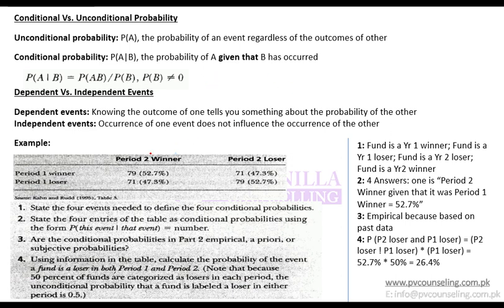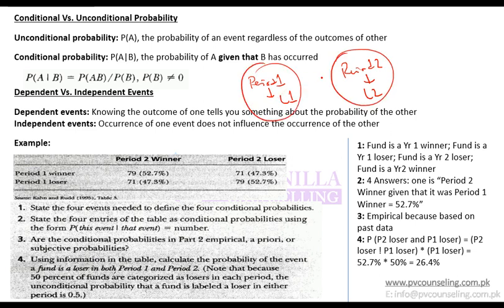Yes, so L1, because L1 is the first period. Period 1 loss is L1. Then period 2 loss is L2. So period 2 would come in after period 1. So it can only be L2 given that L1 has happened, because once period 1 is over, then you can go into period 2. Otherwise, you cannot go into period 2. Had they both been happening at the same time, then yes, it could have been the other way as well.